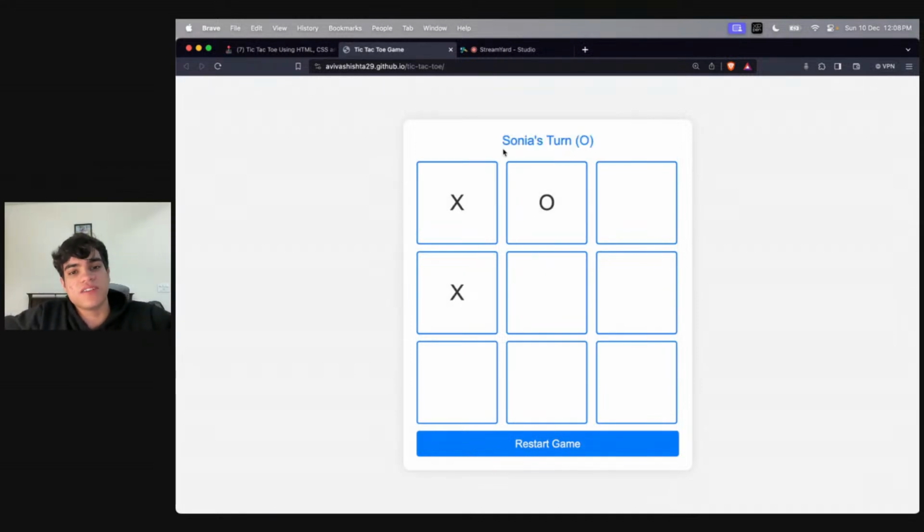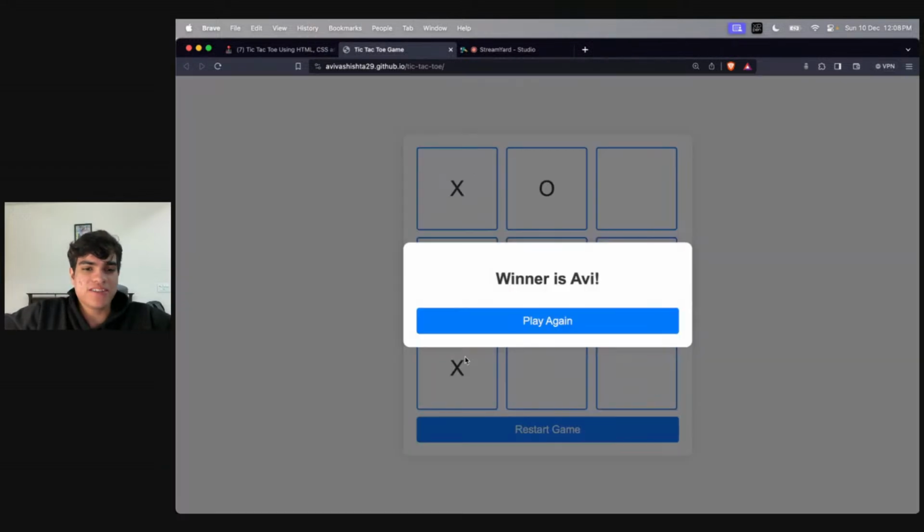Then again, it's Sonia's turn. Let's say Sonia doesn't see that this pattern is being built, and decides to make her own pattern. Over here we have these two and we have this. So now, technically, if I put in X over here, I should win, right? If I put in X, I do win. Winner is Avi. Correct? Great. And then you see the button to play again.